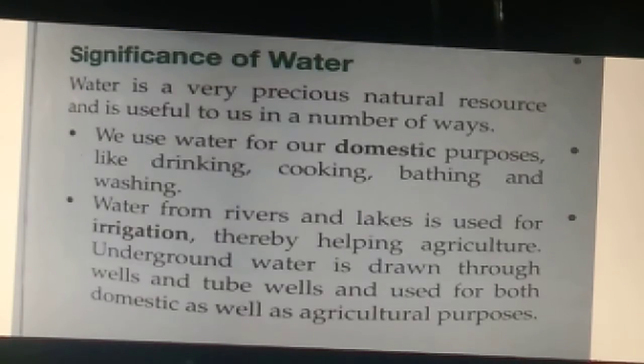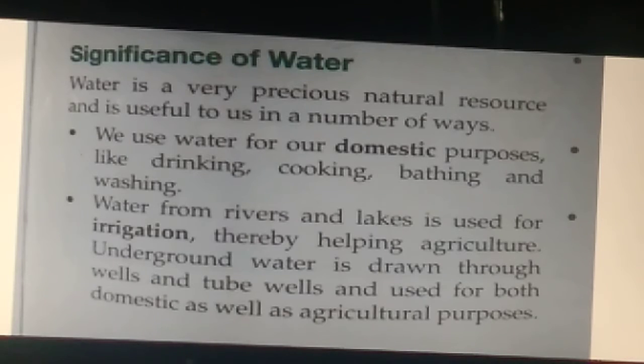Now, the question arises: what is the significance of water? Here, significance means the use and importance of water. There are various uses of water, so let's discuss all these points one by one. First, water is used for domestic purposes. Domestic purposes means household activities like cooking, drinking, bathing, washing of clothes, washing of utensils; we all need water. Second, water is also used for irrigation.